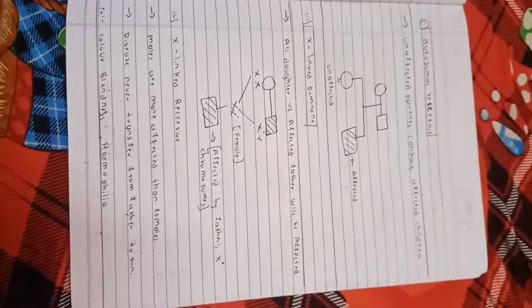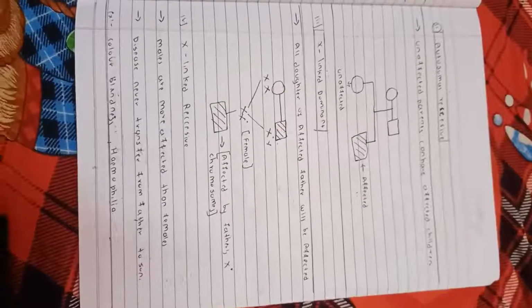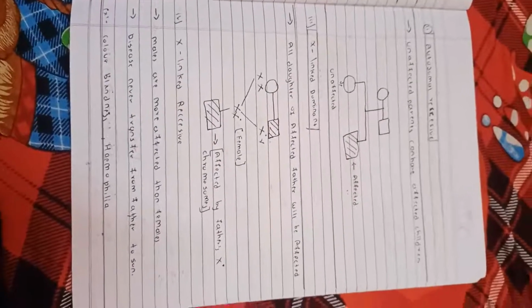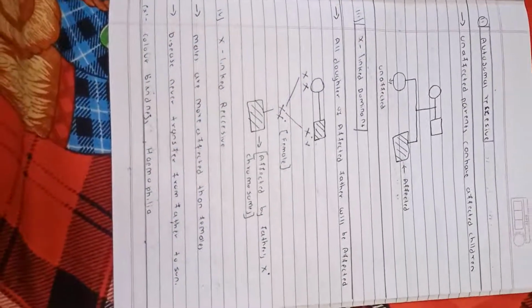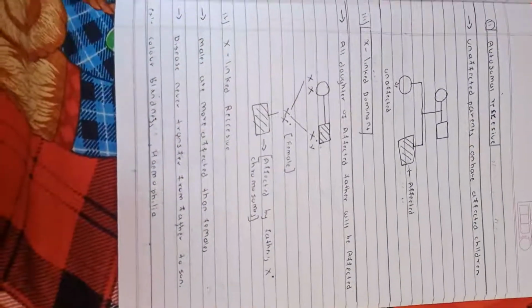If the father is affected, then the female is guaranteed to be a carrier or affected, as you see in the diagram, affected by the father's X chromosome. X-linked recessive means males are more affected than females. Disease never transfers from father to son. Examples: color blindness and hemophilia.